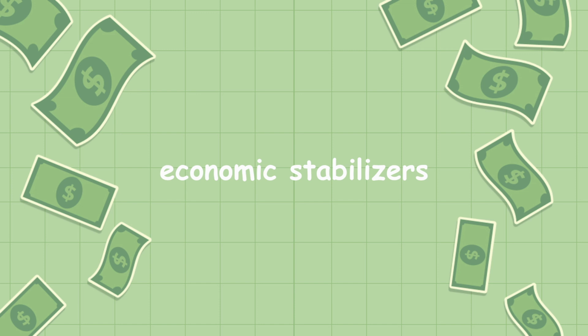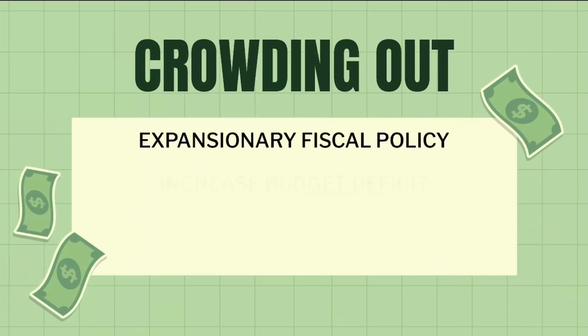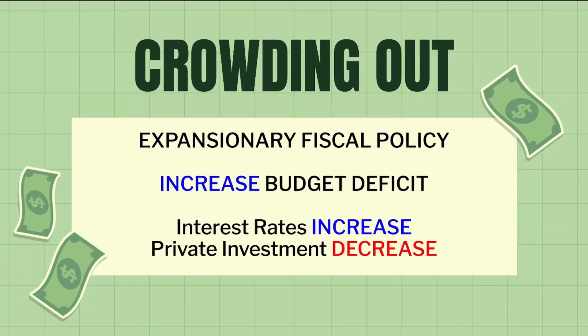Alright, here's where we switch things up a bit. Enter the crowding out effect. The crowding out effect is the idea that an expansionary fiscal policy will increase the budget deficit, therefore causing higher interest rates, which makes it more expensive to borrow and leading to a decrease in private investment.